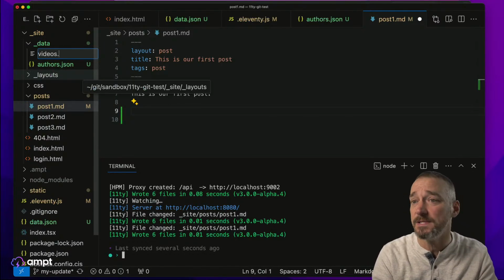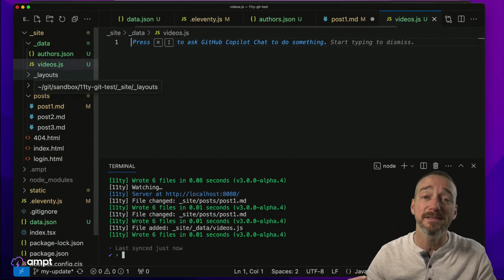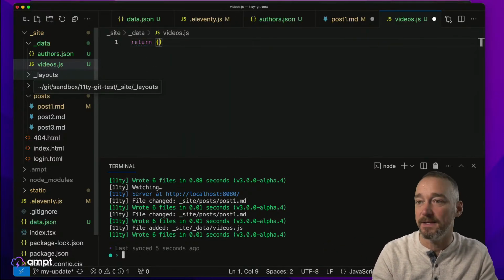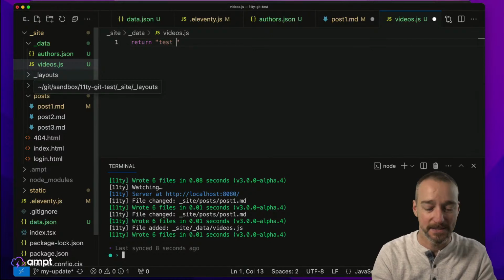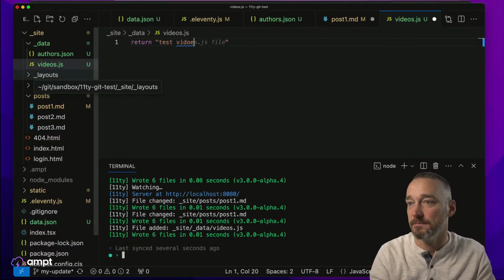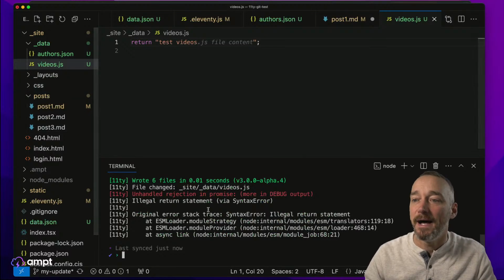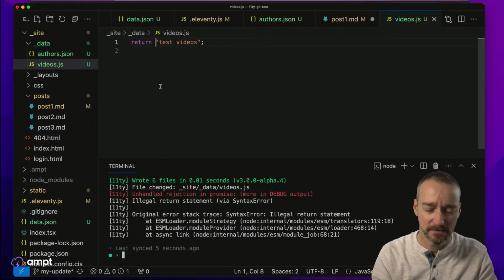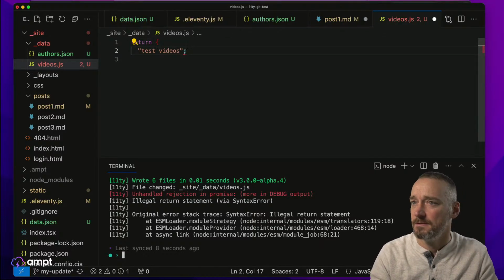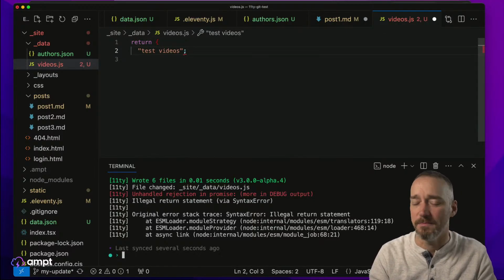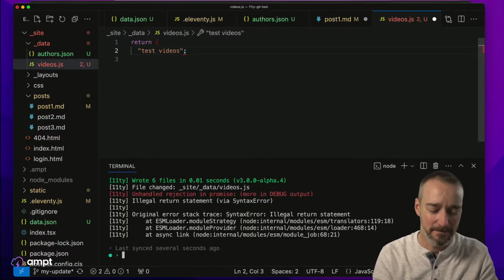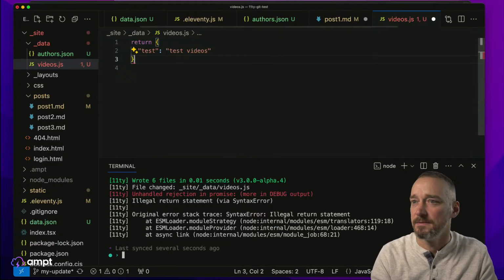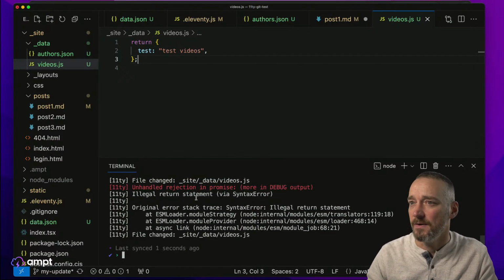and let's call this videos, and we'll make this videos.js. And then the way that this works is that this will spit out anything that you return. So if I just return test videos like this, spell it correctly, that says a legal return statement. Yes, I think you're right, because I think it needs to return an object. Let's see if this works. Return test videos, test file change videos. Okay, I think that works.